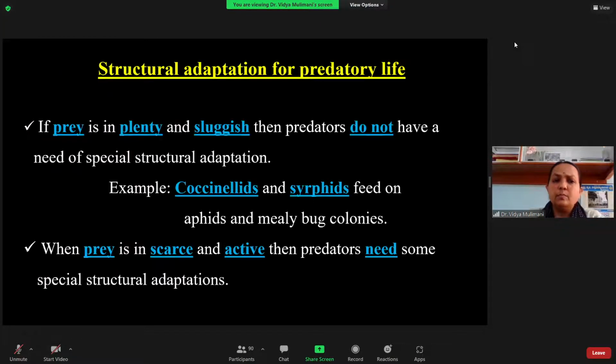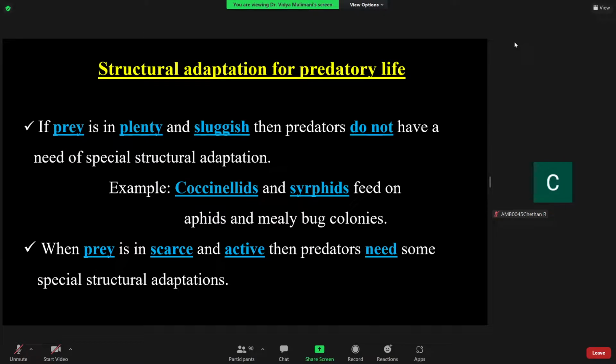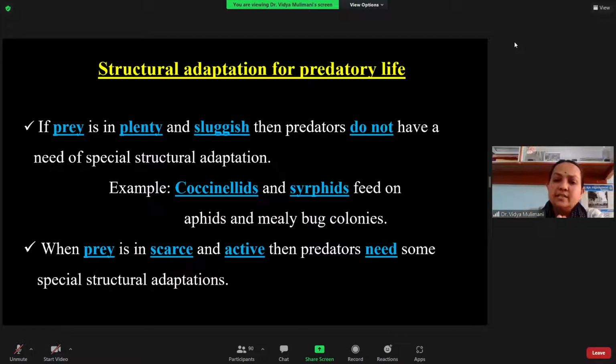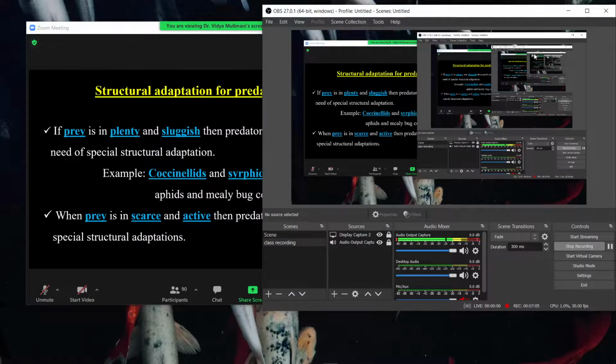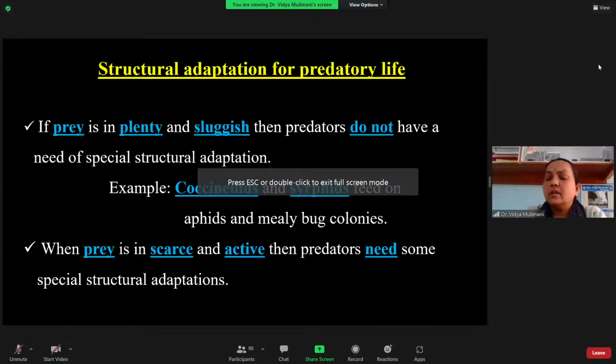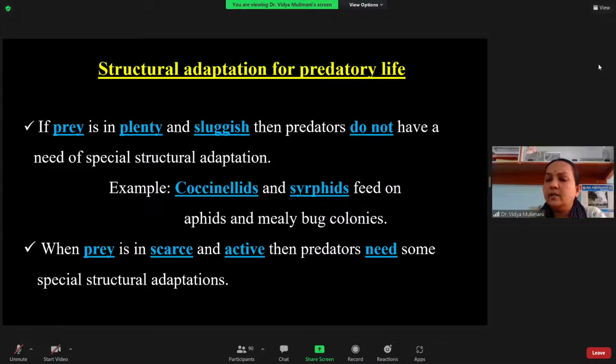Next, I'll be moving on to the structural adaptation. As I told you, an insect to become a predator is evolved. It is not just becoming a predator or a parasite; it is pre-planned. So in order to become a predator, what structural adaptations do you find in the insect for the predatory life? Here I have written 2 points.